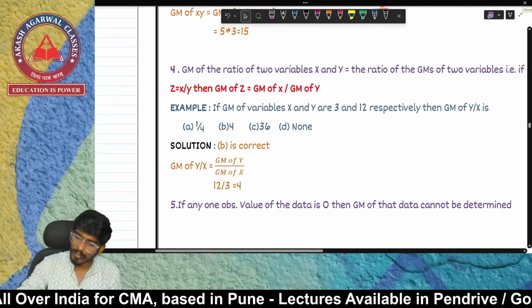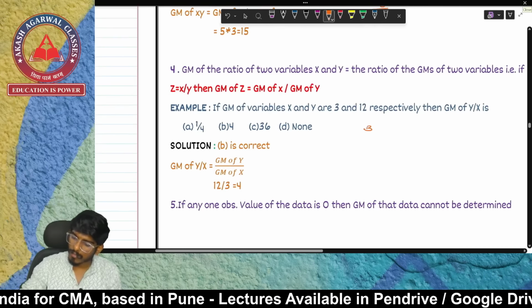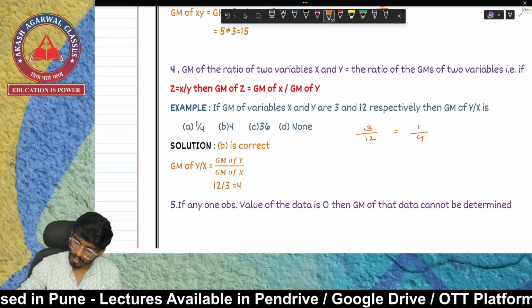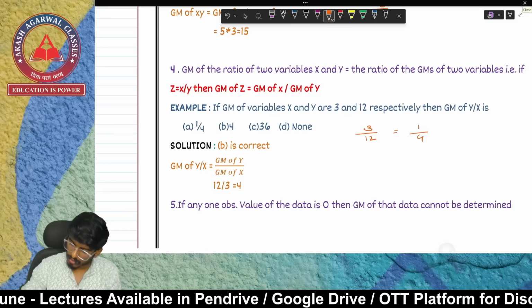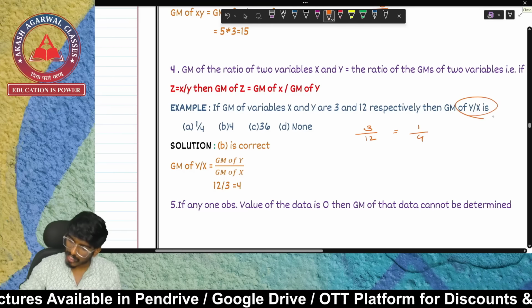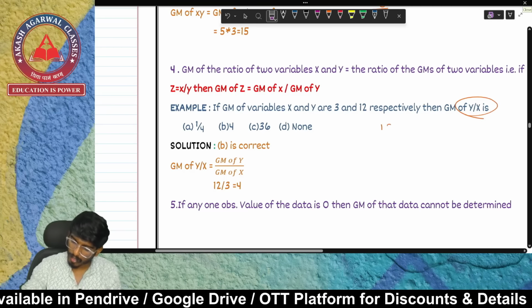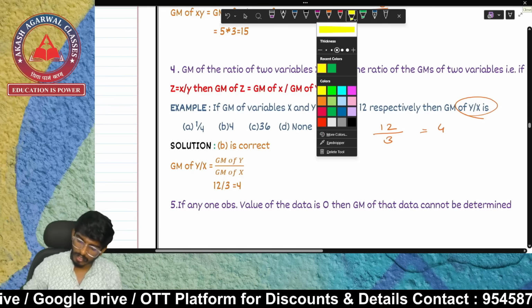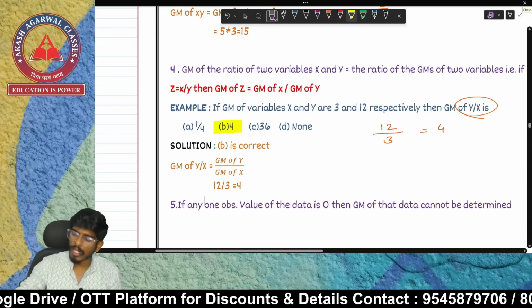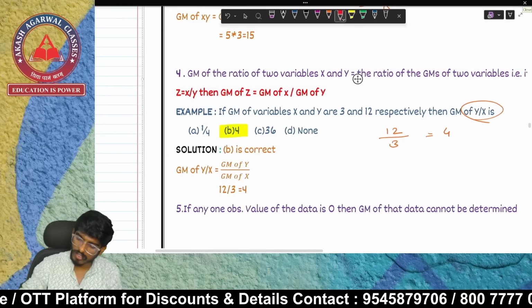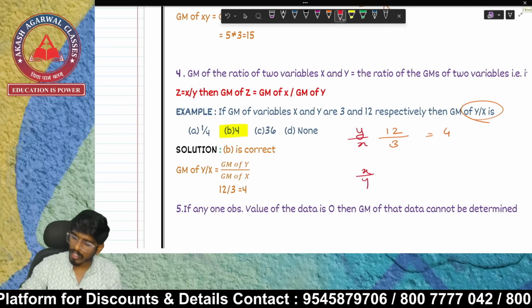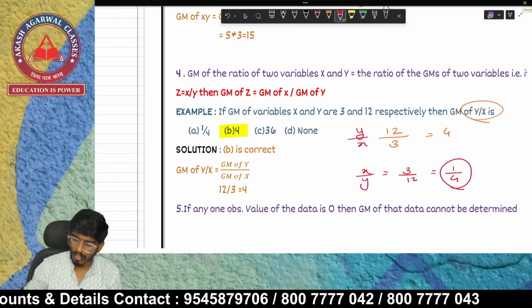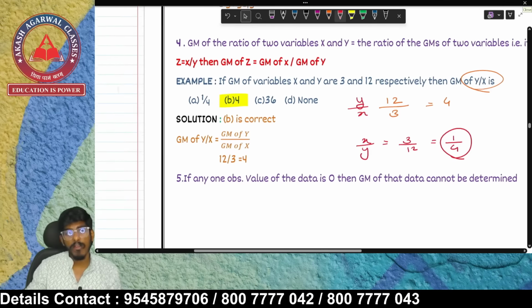Similarly, over here, GM of x and GM of y is given. We'll be dividing it. 3 divided by 12 can be written as 1 divided by 4. Okay, they are asking GM of y upon x. So y upon x is going to be 12 upon 3, and 12 upon 3 is going to be 4. Option number B. If they would have asked x upon y, it would have become 3 upon 12, and further we can write it as 1 upon 4. At that time, your option A would have been selected.